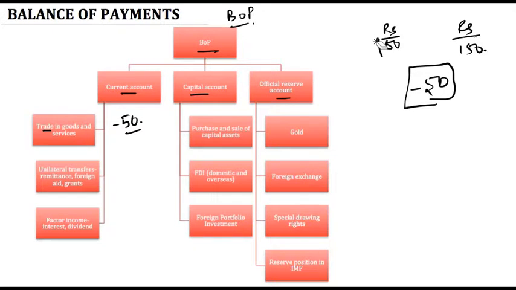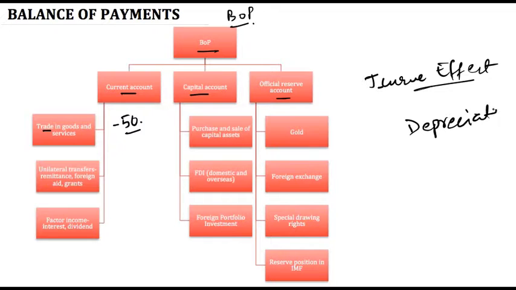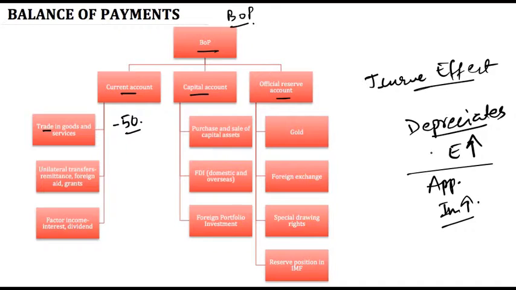When we're talking about trade in goods and services, it's important to talk about something called J curve, and the effect of that is called J curve effect. When there are imports and exports in goods and services, then the value of a currency becomes very important. You must have read in newspapers that when a currency depreciates, then the exports increase, and when the currency appreciates, then its imports increase. Now there is an effect behind that which is called J curve effect. Let's come to that.